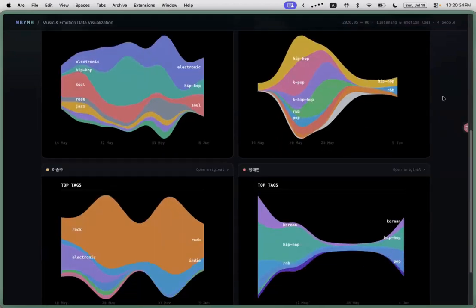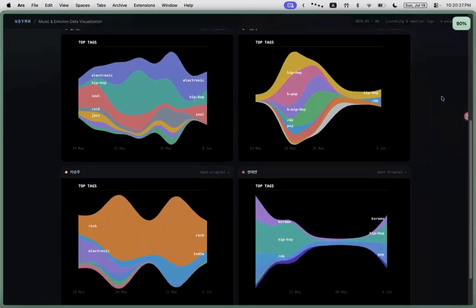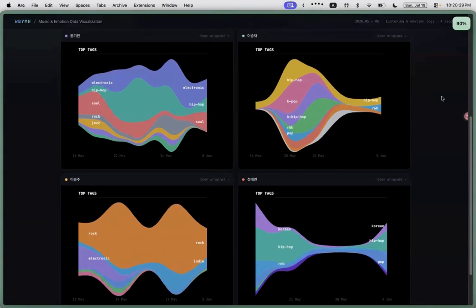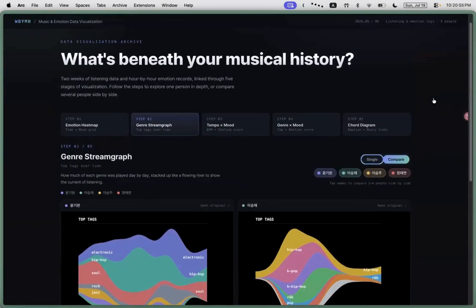So we created individual visualizations for 4 people using the same structure. As you can immediately see, for some, the chart is dominated by a single color. For others, the genres flip daily, and some show a distinct pattern of binge listening on certain days. The shape of that chart itself becomes a reflection of that person's unique listening style. And next, let Seungjae tell us about the third visualization.